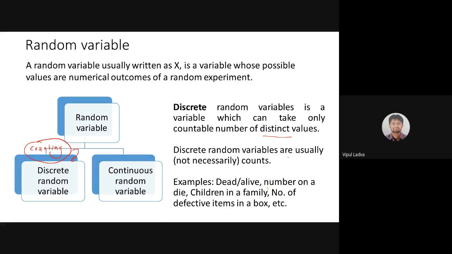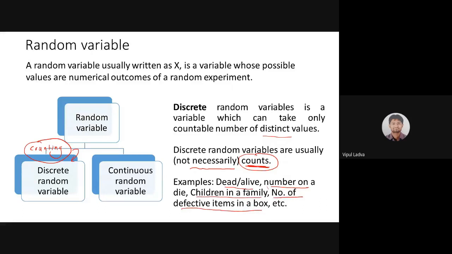Discrete random variables are usually counts. Not necessarily, but usually it will be counts. For example, if I'm counting the number of deaths, the number of alive persons, the number of children in a family, or the number of defective items in a box.